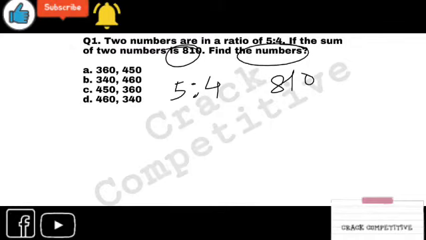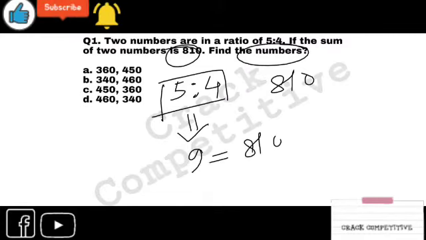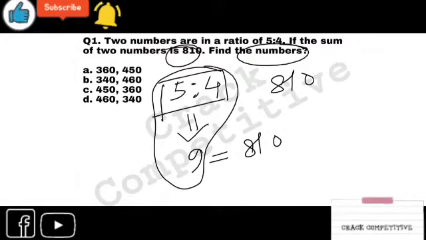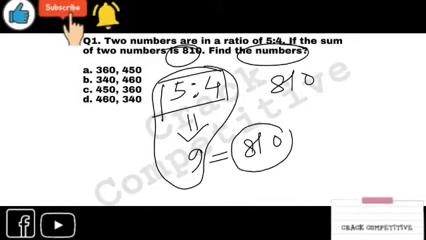First you have to know that this 5 plus 4 is equal to 9, which is actually proportional to 810. Right? This is the total part of that ratio. 9 is the total part of these two divisions, 5 and 4, and this total part is actually 810. So we can say that 9 parts is equal to 810.